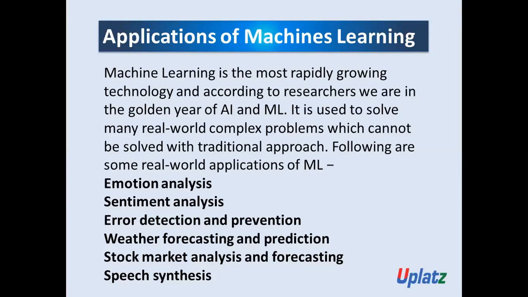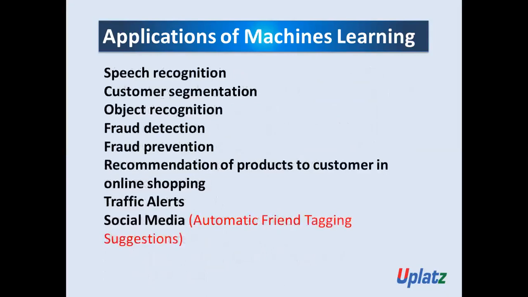Next one is speech synthesis. That is also one of the applications of machine learning. Now the next thing is speech recognition. Next is customer segmentation, and then object recognition, fraud detection, fraud prevention. Yeah, all these are applications of machine learning. Next application you can see is recommendation of products to the customer in online shopping.